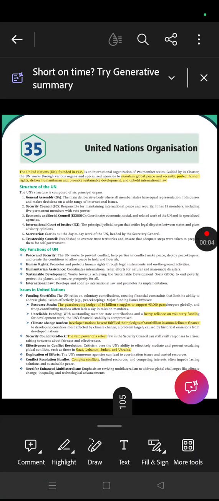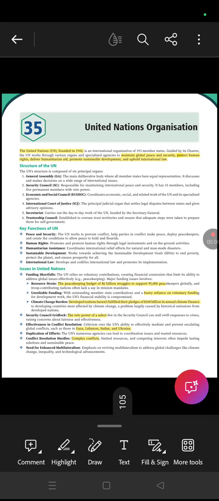Let's quickly revise the United Nations organizations for UPSC mains. The United Nations, UN, was formed in 1945. Its main functions were peace and security, human rights, humanitarian assistance, sustainable development, and international law. These are five important keywords which you can write in your answer sheet.